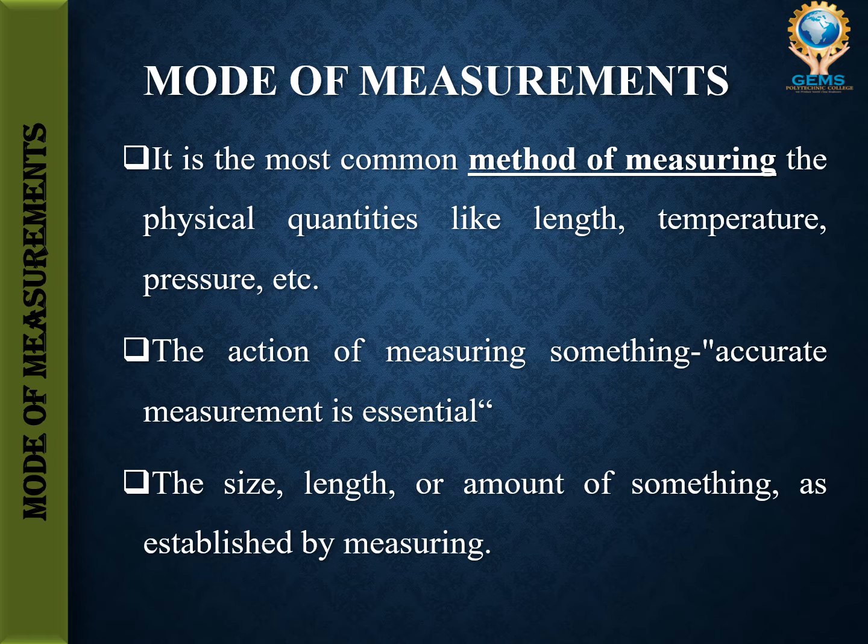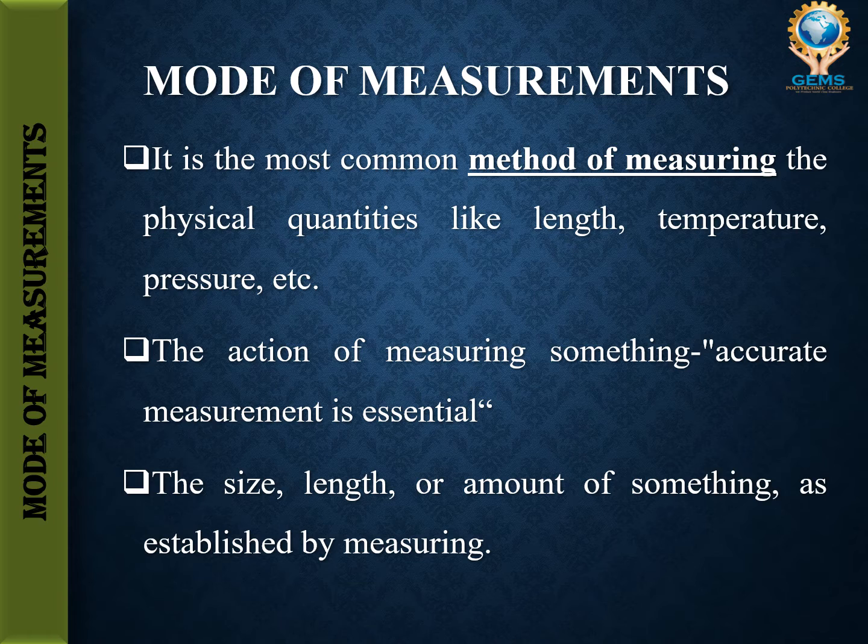It always depends upon the nature, size and shape. It is the most common method of measuring physical quantities like length, temperature and pressure, etc. Measurement is the action of measuring something.